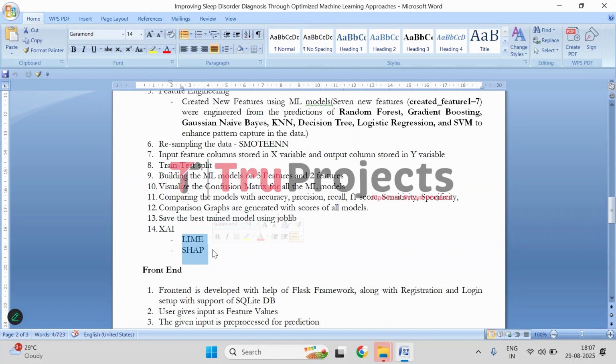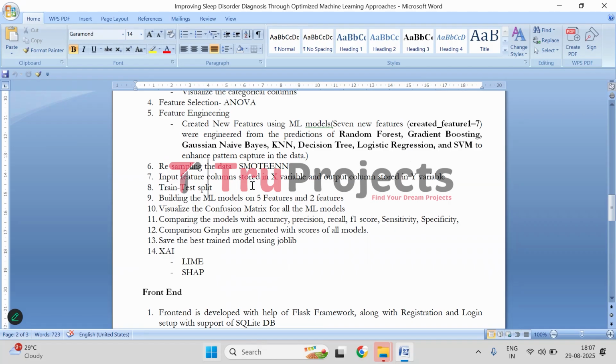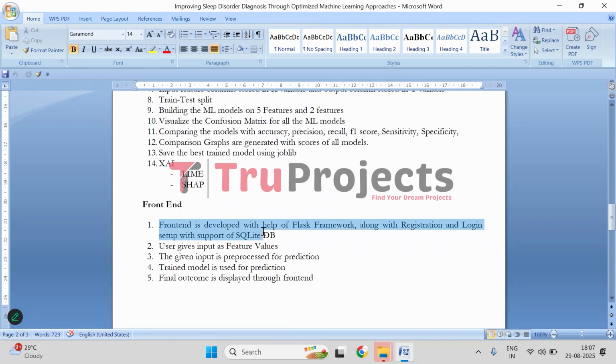And here we have used LIME and SHAP techniques to interpret and also explain the model predictions, highlighting contributions of the individual features. And this is for execution. And for the front-end part, we have used a Flask-based framework for the development of the front-end with the registration and login functionality supported by an SQLite database. And in the front-end, users will be able to give the feature values that will be pre-processed at the backend, and it will be fed to the trained model. Finally, the trained model will be predicting the outcome whether the person has insomnia, sleeping disorder, that is sleep apnea, or he doesn't have any disease. So this is how we need to implement.